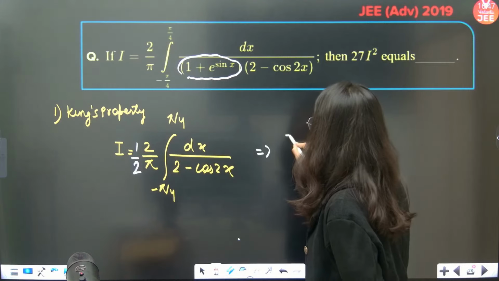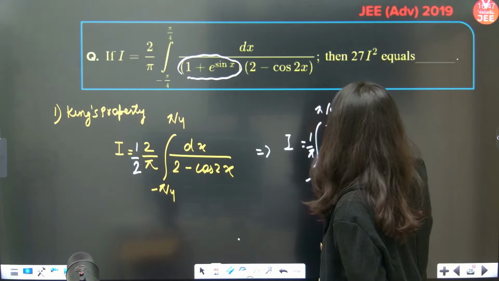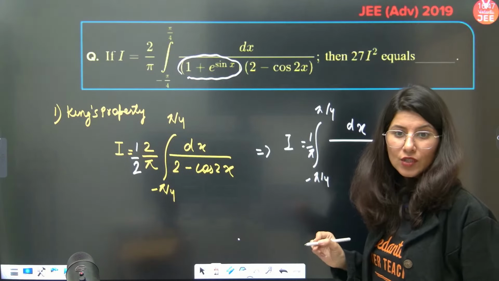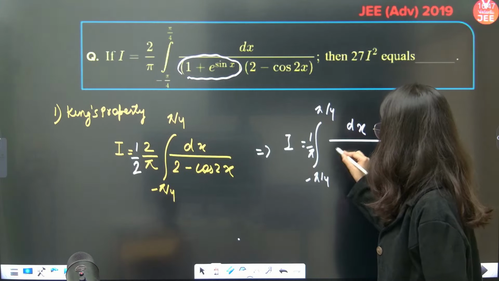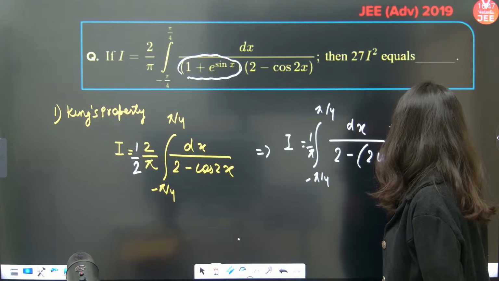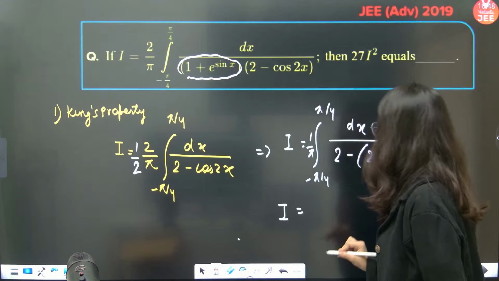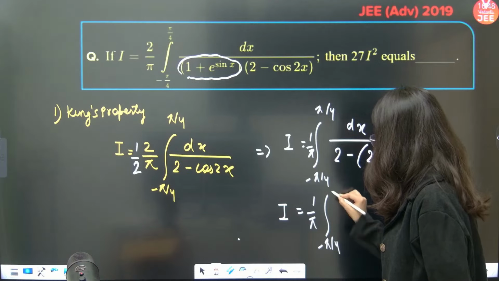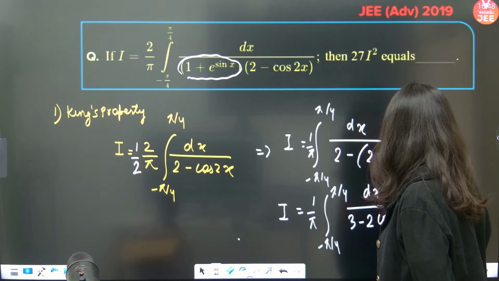So tell me what will be the value. 2 cancels. I will be equal to 1 by pi, integral from minus pi by 4 to pi by 4 of dx upon 2 minus cos 2x. Now understand, cos 2x can be written as 2 cos square x minus 1. Correct or not? So this is going to be 1 by pi, minus pi by 4 to pi by 4, dx upon 3 minus 2 cos square x.